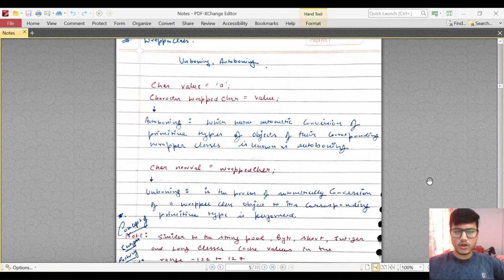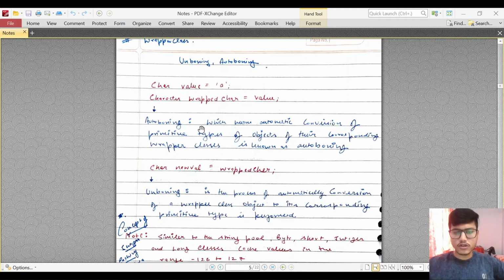Let us start with autoboxing. Let's say we have defined a primitive data type such as char and we have given that a value of a, and now we have created one more data type which is a wrapper class, the Character wrapper class, and we have directly assigned that primitive value to this particular wrapper class object. So this primitive value will get converted to the wrapper class value automatically by Java itself. That particular thing is called autoboxing.